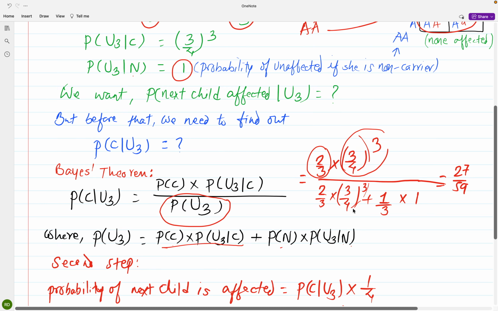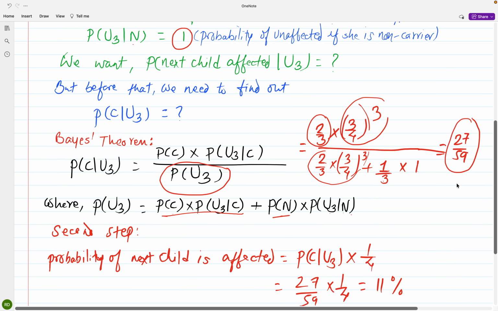We repeat the same thing here, plus being a non-carrier, 1/3, times the probability of producing 3 unaffected children given she is a non-carrier, which is 1, and the probability comes down to 27/59. This is the posterior probability. After the calculation that she has 3 unaffected children, this is the probability that number 9 is a carrier.